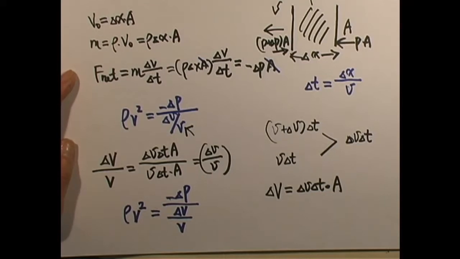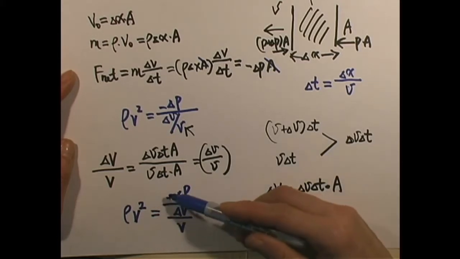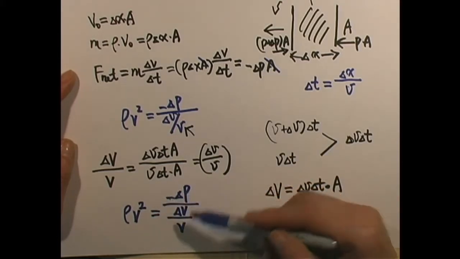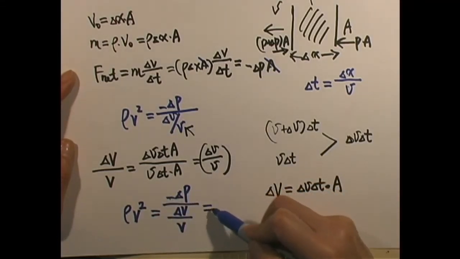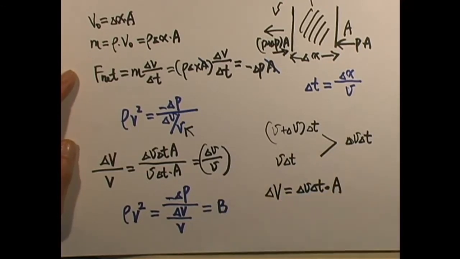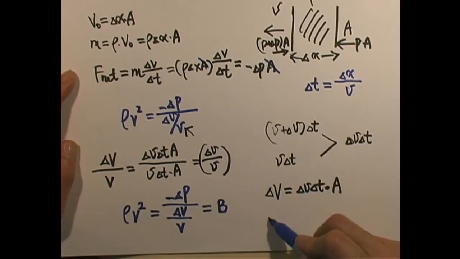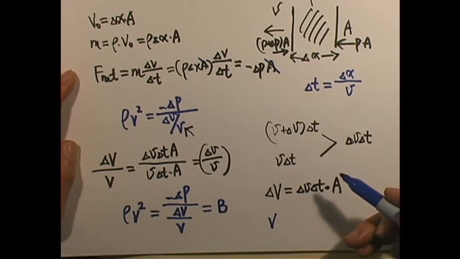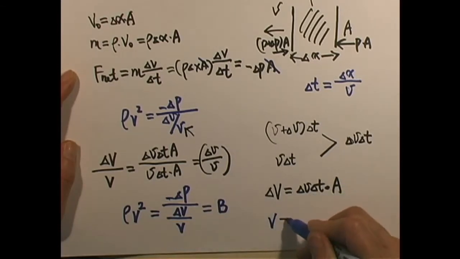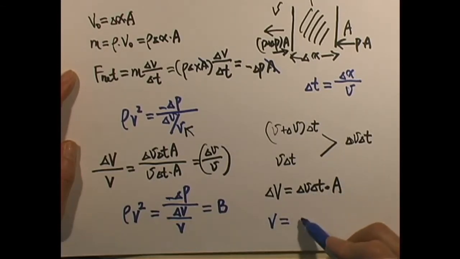If we remember our chapter 12, section 4, about the definition of bulk modulus, the negative change of pressure over the ratio of change of volume is defined as the bulk modulus. Therefore, the speed of the fluid flowing equals the square root of bulk modulus divided by density of the fluid.